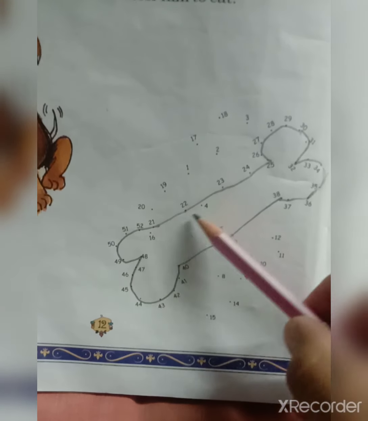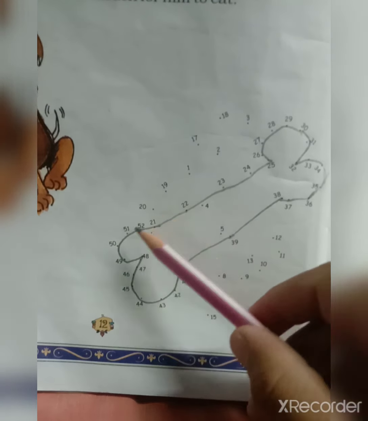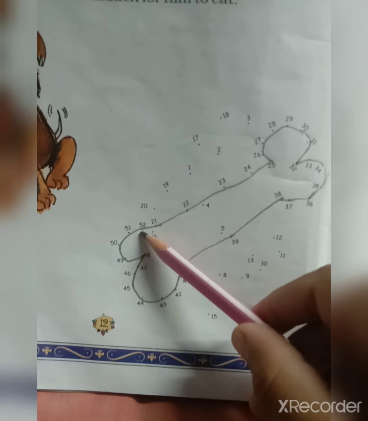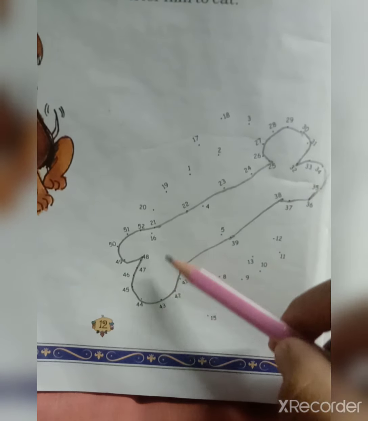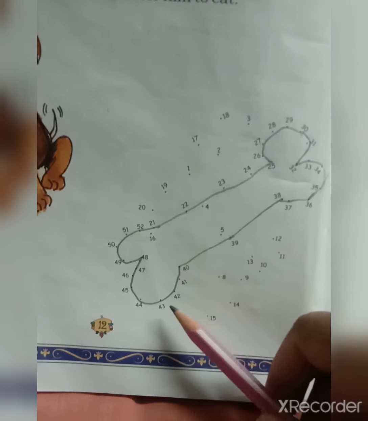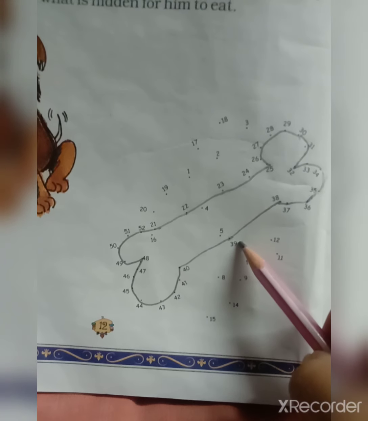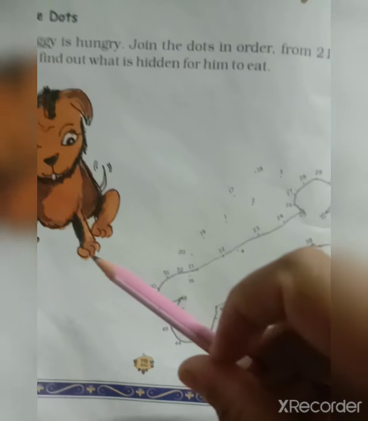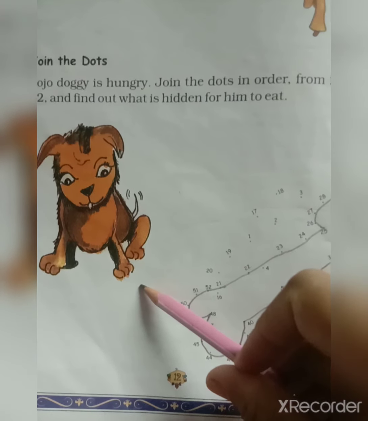So start from 21 and end at 52. So here one picture has been created. This is a bone for Jojo dog.